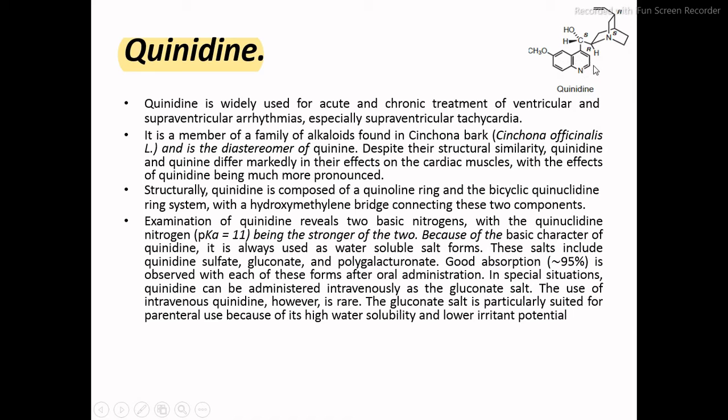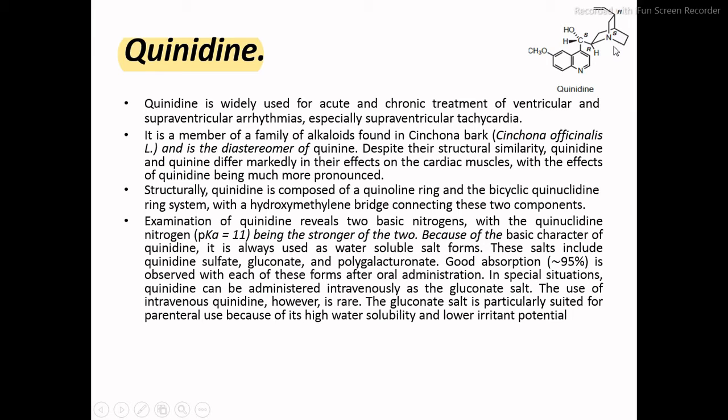We have two nitrogens attached here, and one of the nitrogens is in an aromatic form. The quinoline is aromatic, and the quinuclidine nitrogen is not in an aromatic form, so it is a simple nitrogen. Because of that, this quinuclidine nitrogen is considered a highly basic nitrogen.